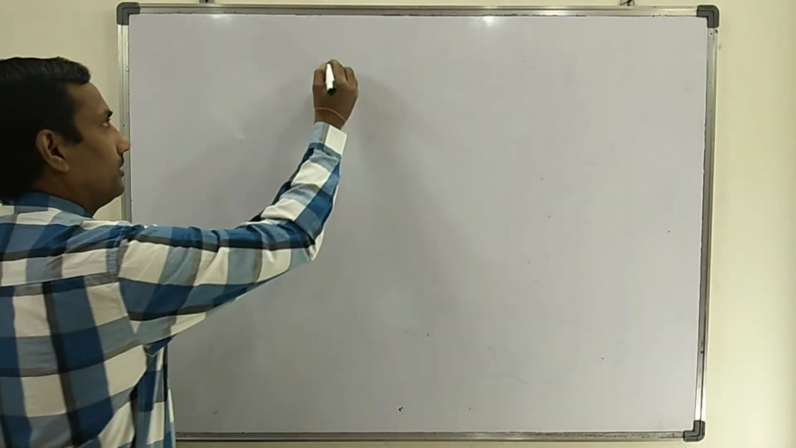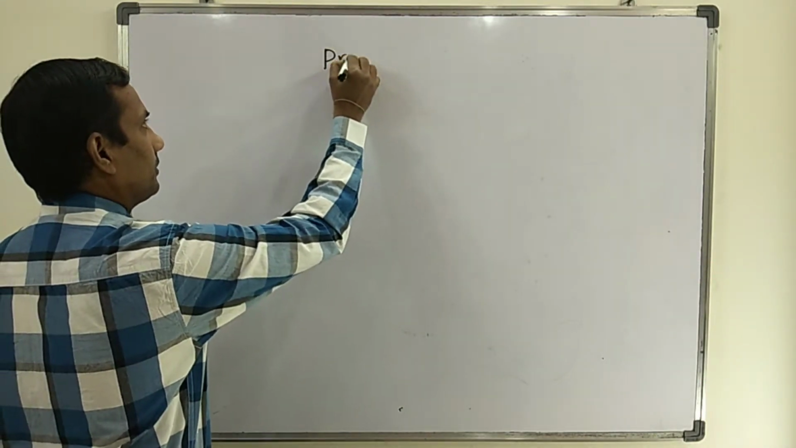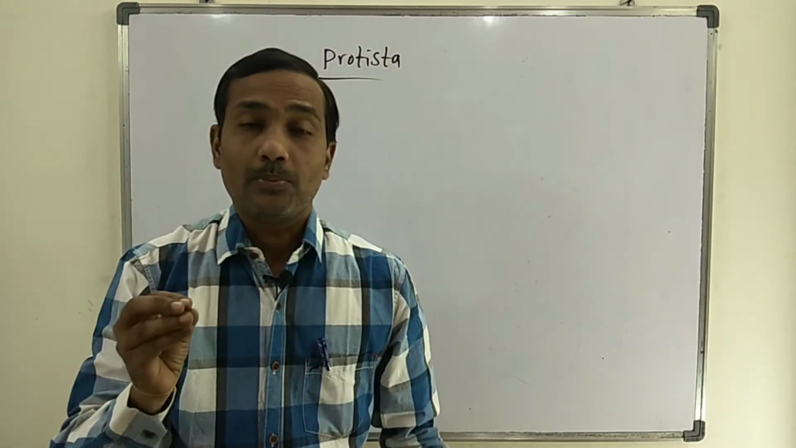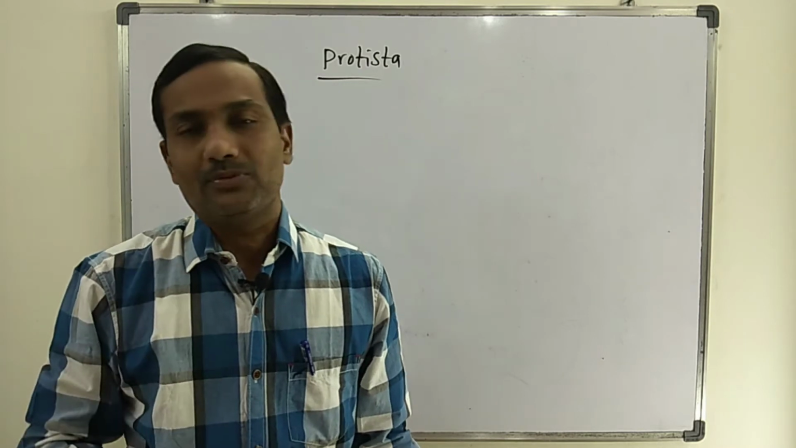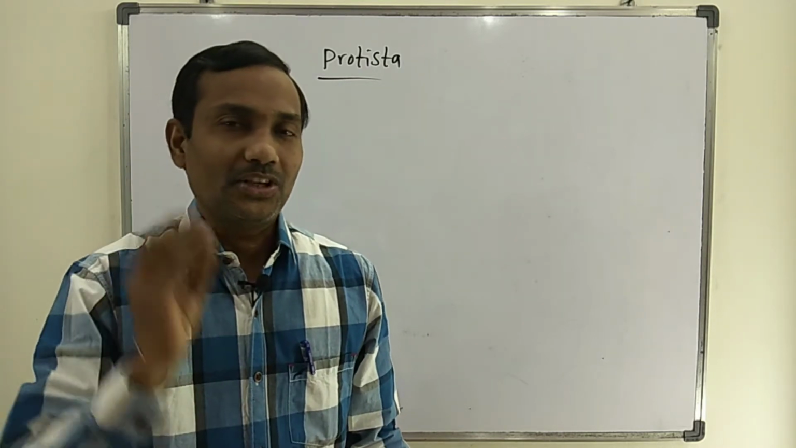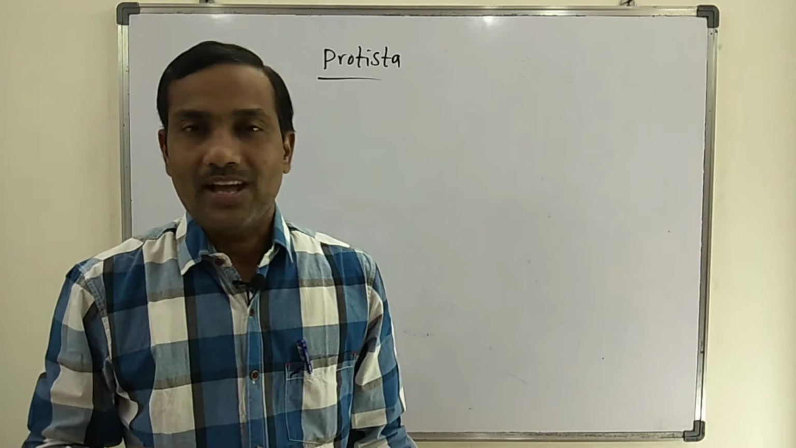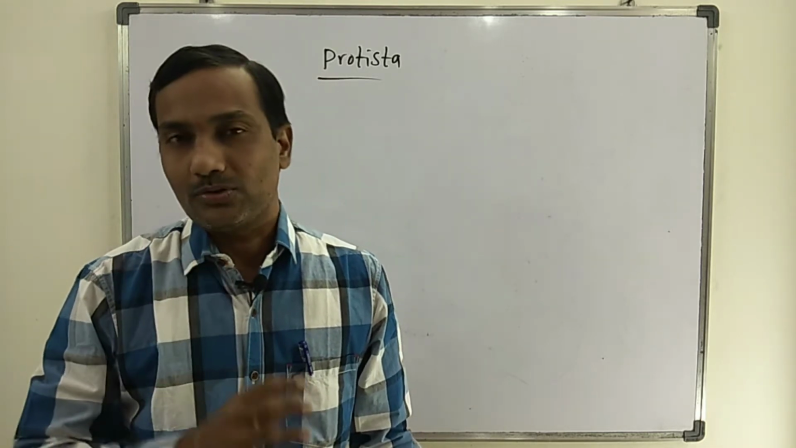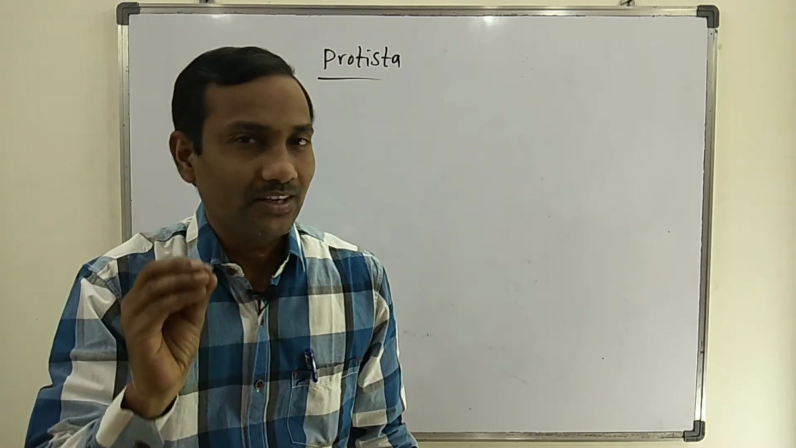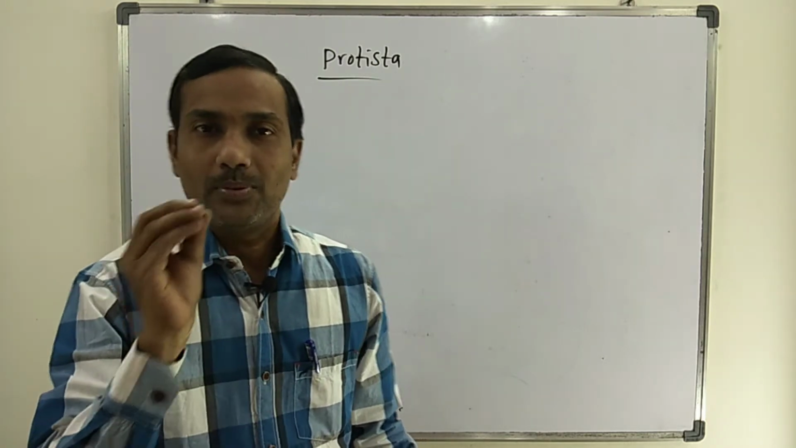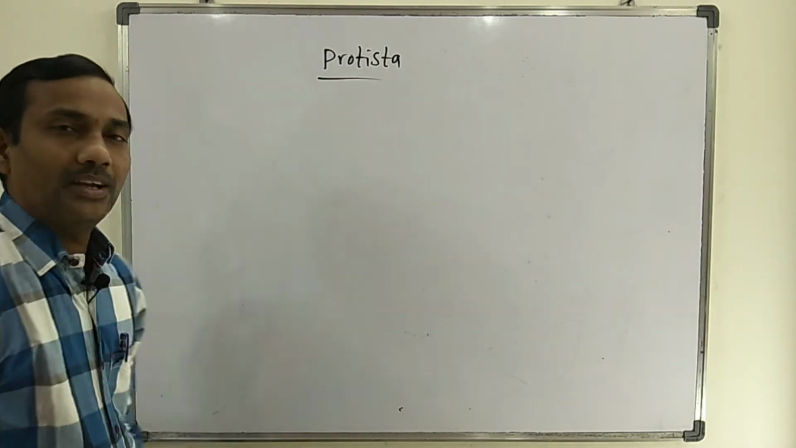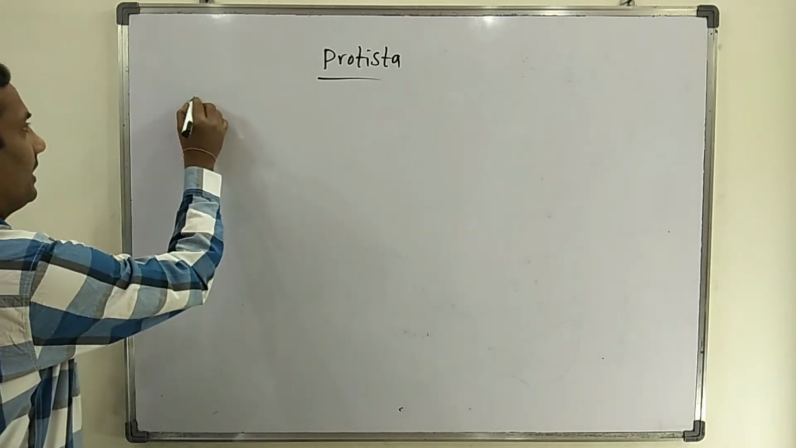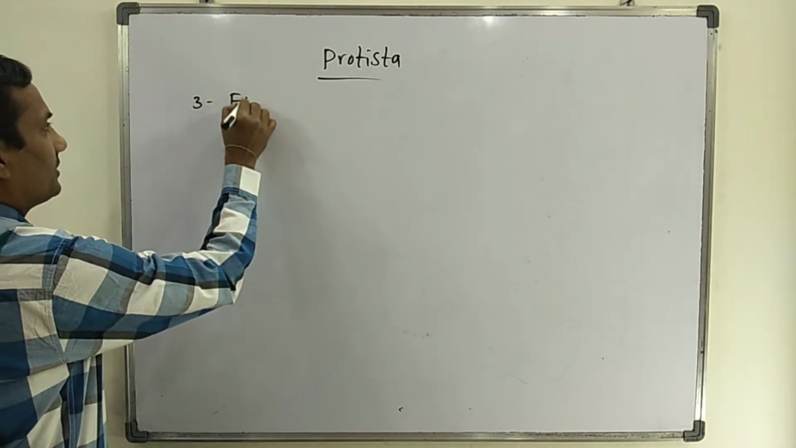Let's discuss about Kingdom Protista. The Protista kingdom consists of different types of organisms like chrysophytes, dinoflagellates, euglenoids, slime molds and protozoans. These five different types of organisms are placed in Protista kingdom by R.H. Whittaker. The third group of organisms are called euglenoids.